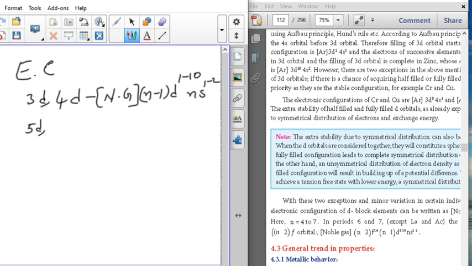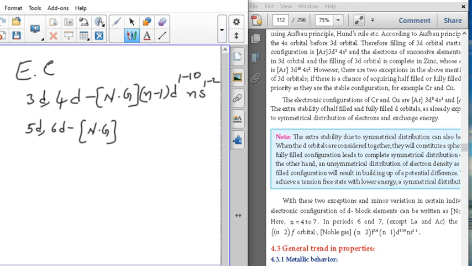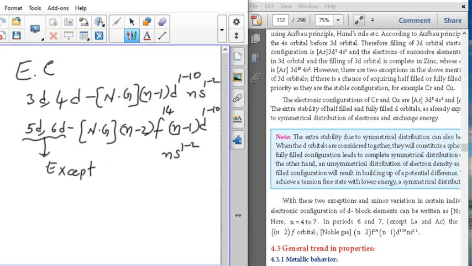For 5d and 6d series of elements, the electronic configuration is noble gas, then (n-2)f14, (n-1)d 1 to 10 and ns 1 to 2, but especially in this one except lanthanum and actinium.